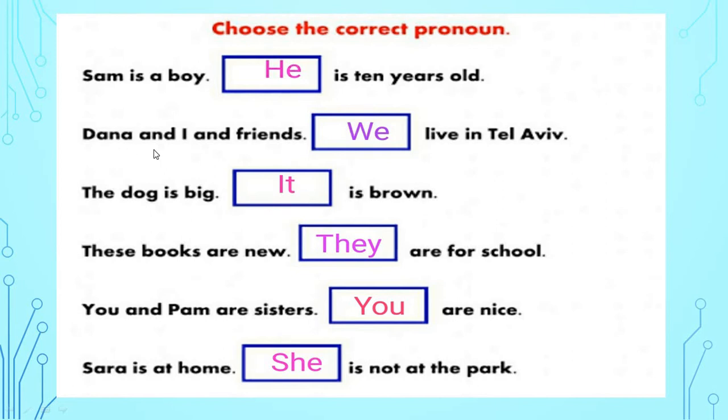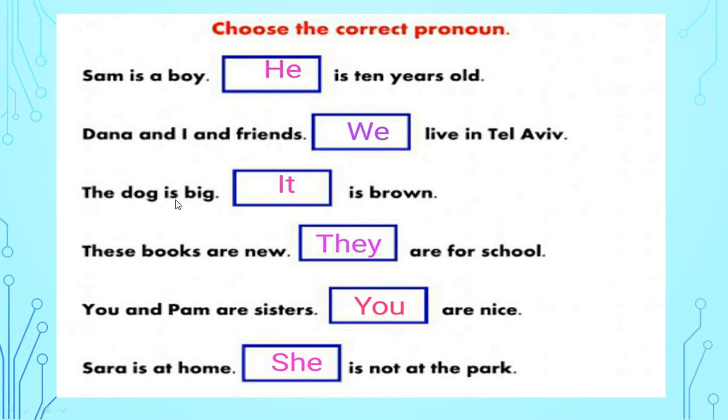Okay. Dana and I are friends. So we live in Tel Aviv. Dana and I are friends means we three or more are friends. So there are many people, more than one person. So we will use we because here I also is included. So we live in Tel Aviv. Dana and I are friends, we live in Tel Aviv.